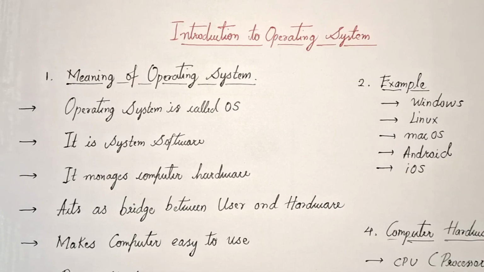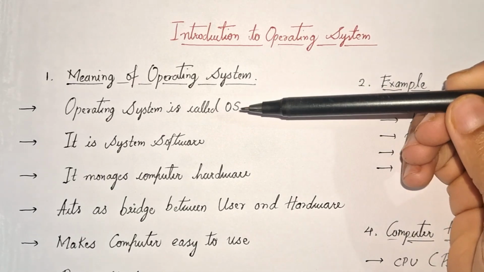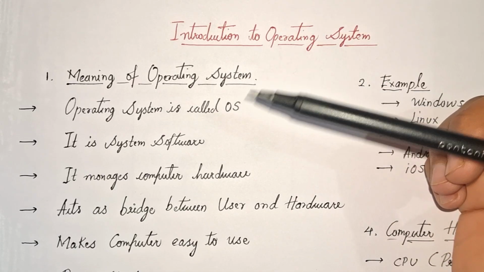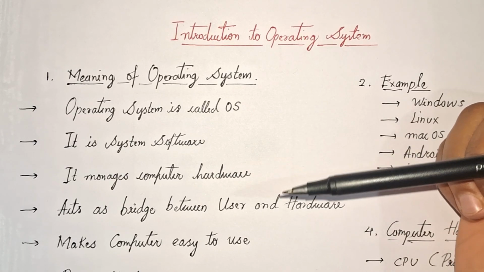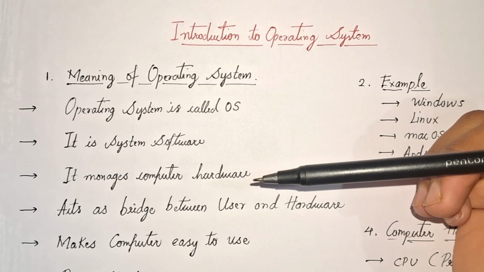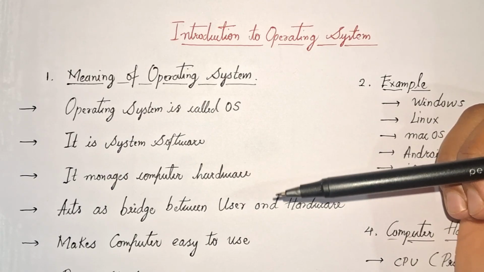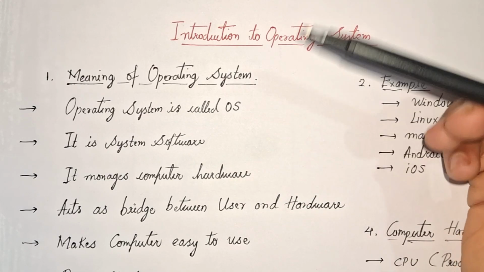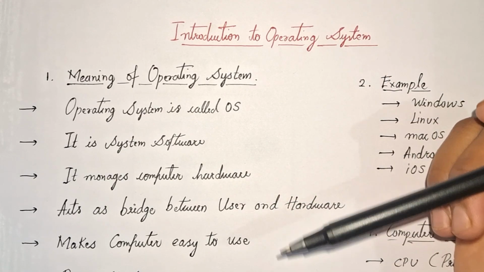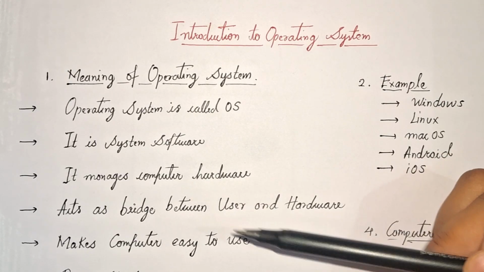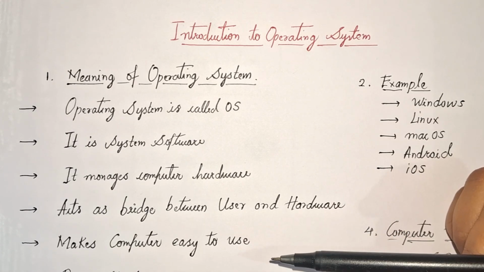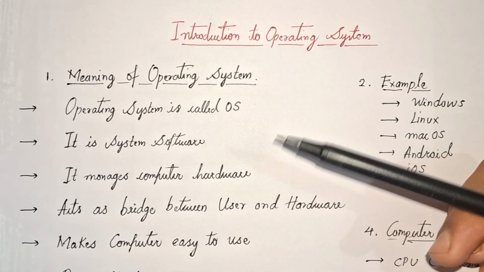So first of all, let us know what is the meaning of operating system. Operating system, shortly called as OS, is an important system software present inside a computer. The main responsibility of this software is to manage computer hardware and allow users to interact with the system easily. Communication between the user and machine becomes simple because the operating system acts as a bridge between them. Without an operating system, understanding and operating a computer would be very difficult.